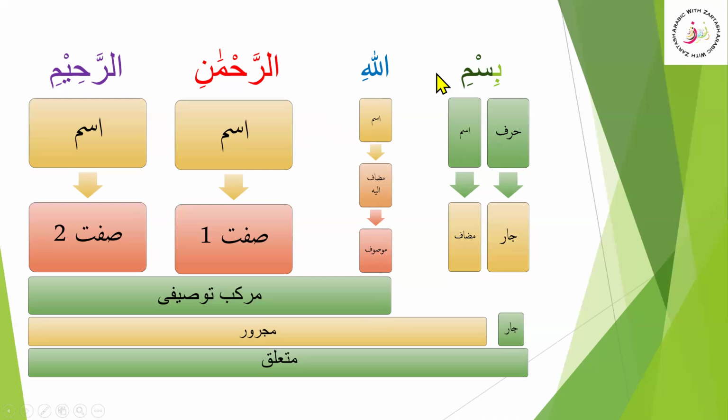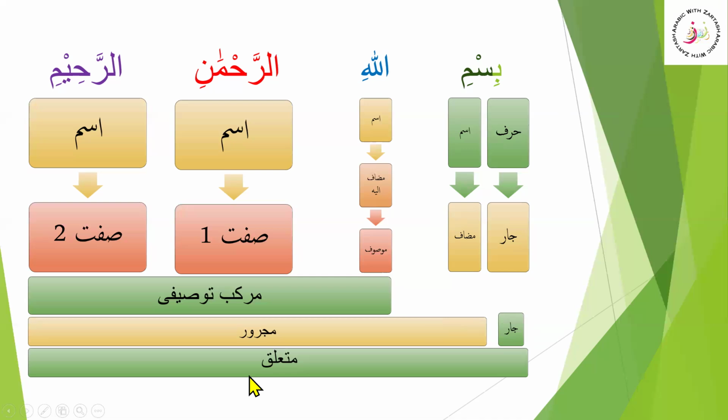Allah, Lafzul Jalala, is majroor because it is the mudaf ilayh. So these are two reasons for them being majroor: this because of harf of jar and this because of the idafa fragment. So this majroor mudaf and mudaf ilayh is murakkab idafi and this whole construction is mutalik.